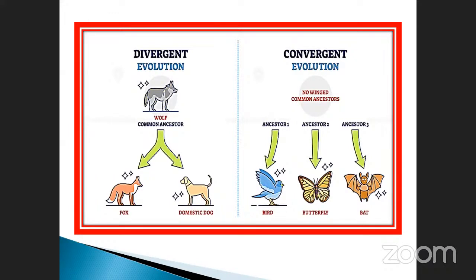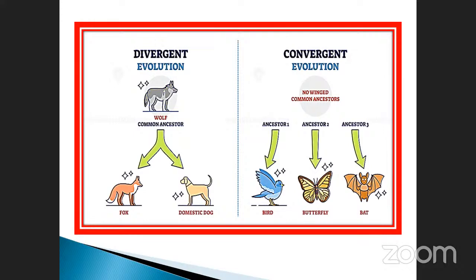These are all different habitats. See that the bird is also a different habitat. It may eat the fruits or seeds or whatever it may be. What about this one? It's collecting the nectar. What about this one? They may eat insects or fruits also. These are all different habitats present in the same area. It's called convergent evolution.